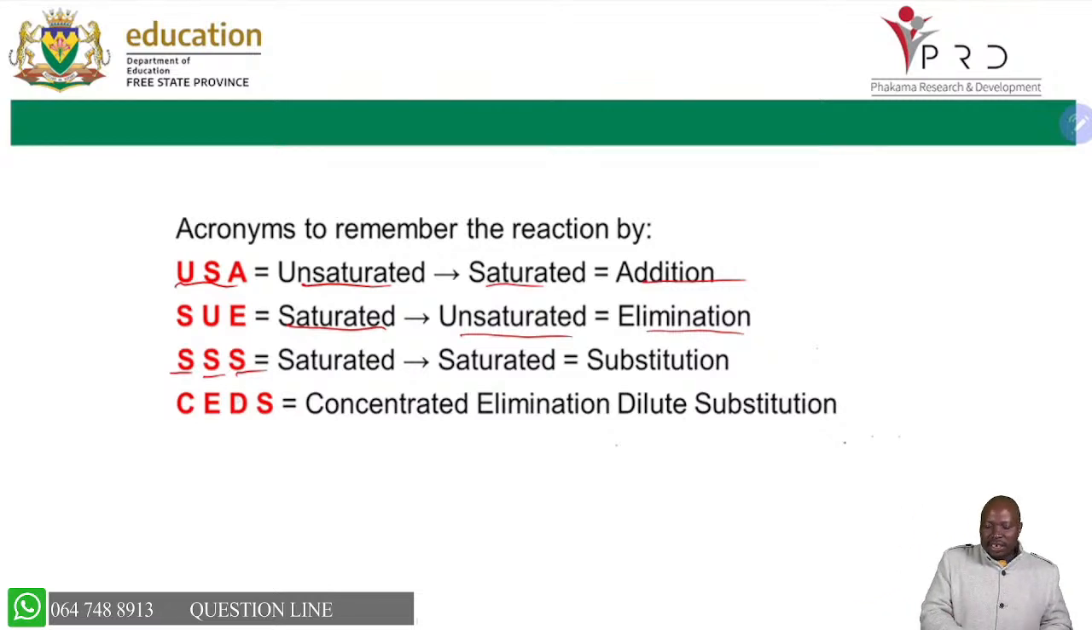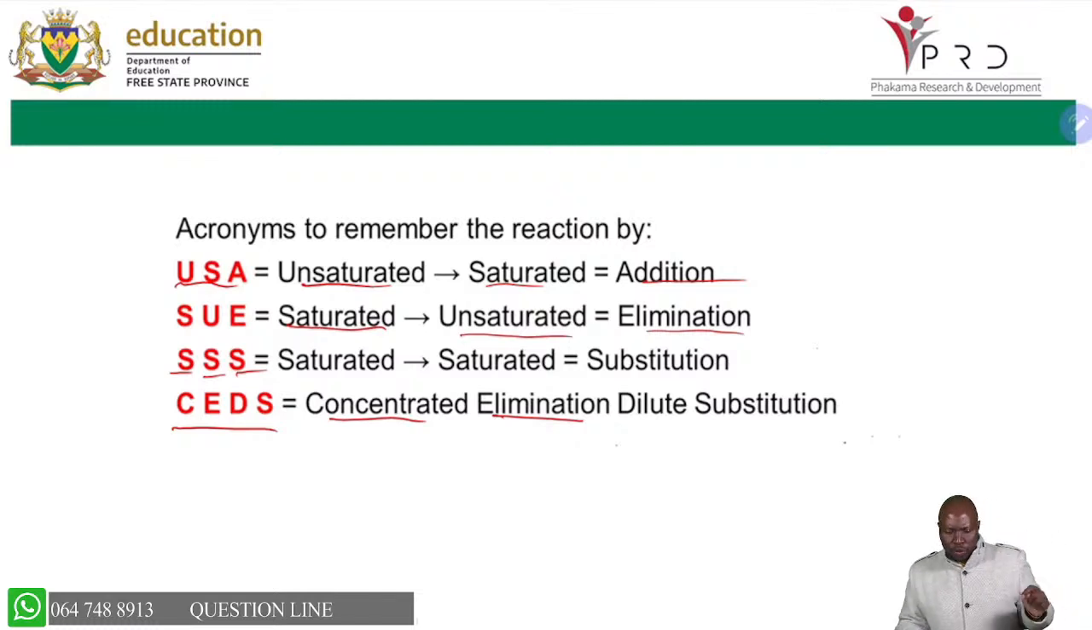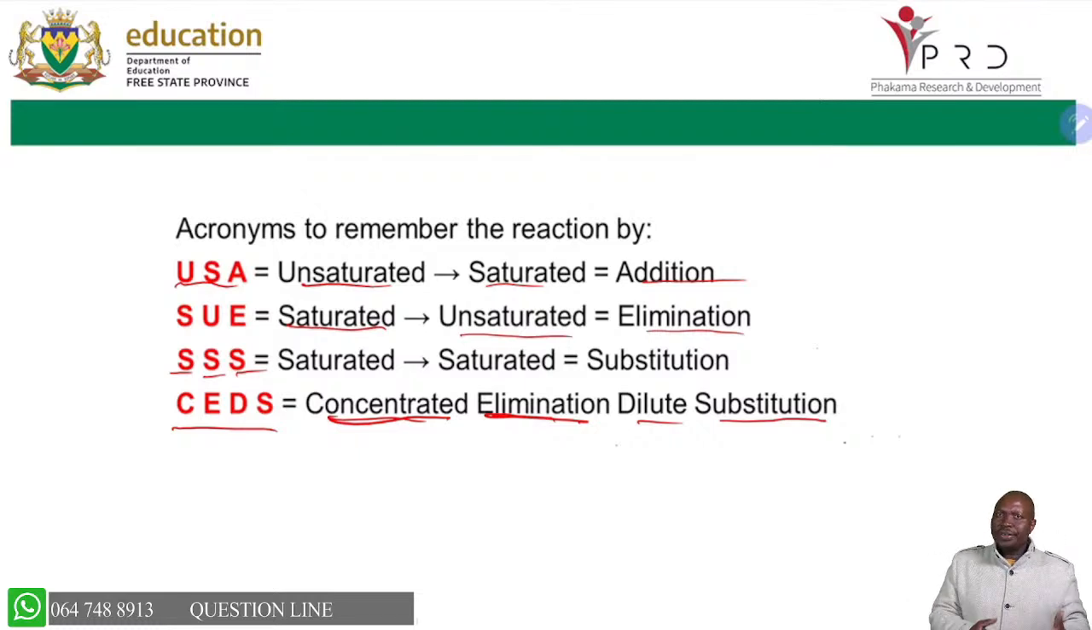And we are saying CEDS. Remember this, that when we have concentrated, it is elimination. You can have concentrated sodium hydroxide during elimination. As long as we are using concentrated, it is elimination, and heat. But when you use dilute, you can use dilute sodium hydroxide. We use it in what? In substitution. So if you want to substitute, you will use dilute. But when you want to eliminate, you will use concentrated.